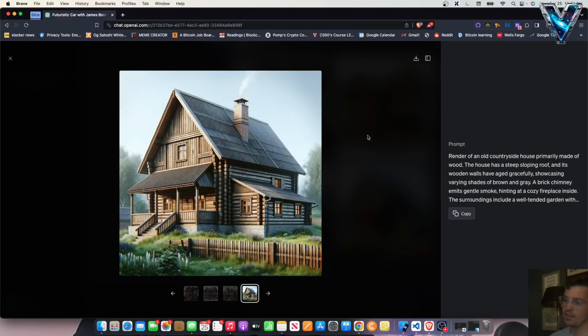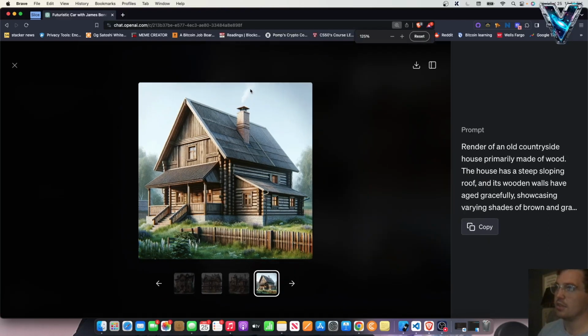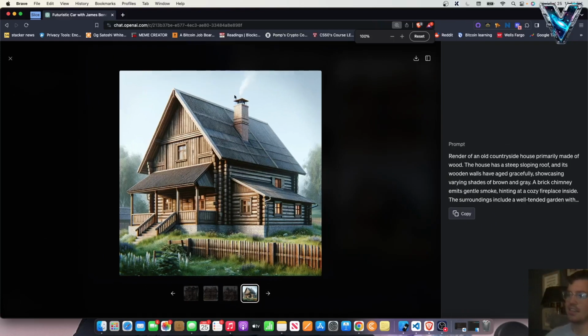And finally, a nice little simple log cabin. Render of an old countryside home, primarily made of wood. The house has a steep, sloping roof, and its wooden walls have aged gracefully, showcasing varying shades of brown and gray. A brick chimney emits gentle smoke, hinting at a cozy fireplace inside. And then, I don't know if you guys can see this, but if you look very closely, can't really zoom in, sadly, I tried. But there's a nice little thing of smoke right there. Again, it's always these little touches.